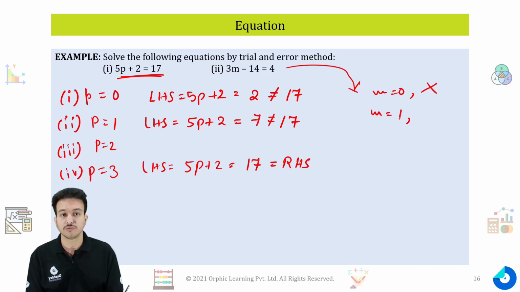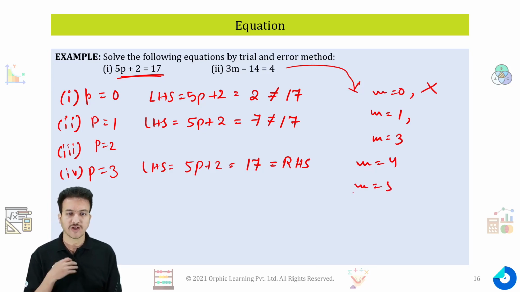Again, try m is equal to 1. We will get 6 minus 14, which gives the value minus 8. So minus 8 is not equal to minus 4. So that will not be my solution. If I try m is equal to 2, and if you put 3, 9 minus 14 gives you minus 5, again not equal. If you put the value of m as 4, your answer will be 12 minus 14, minus 2. Put 5, you will get 15 minus 14, 1, again not the solution.